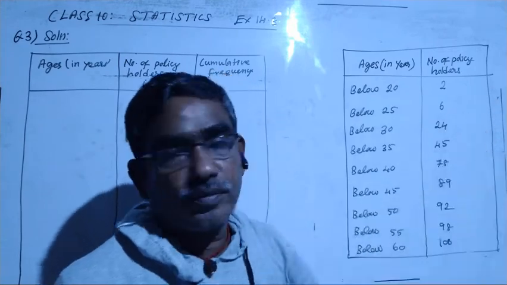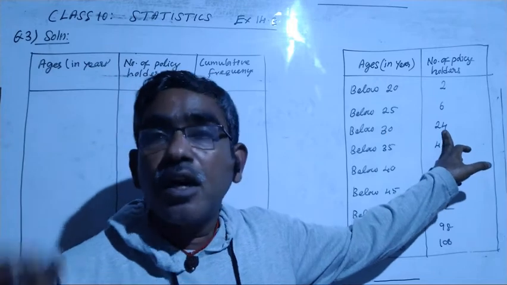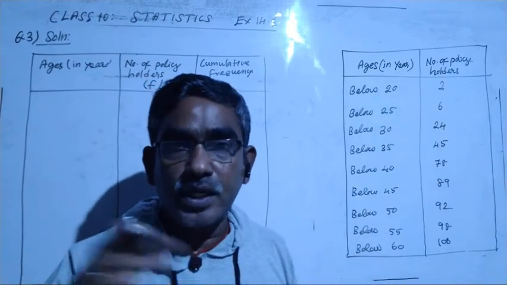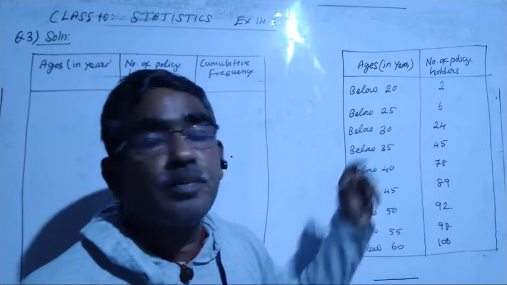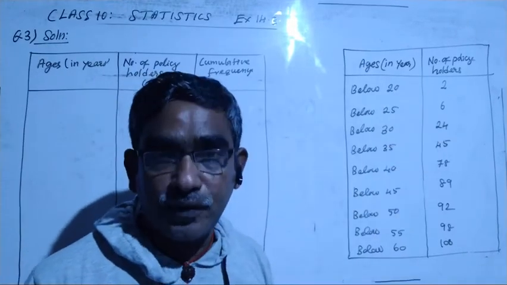They will be included. So when I ask below 30, that means 24 students, and out of these 24 students, the 6 students are included. Those getting below 20 and below 25 all come under below 30. So the cumulative frequency is given, and you have to make it a simple frequency.